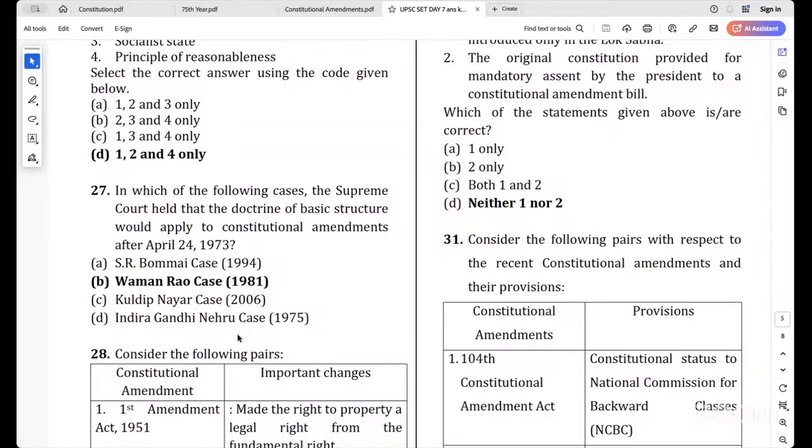But it didn't pronounce that it would be applied to amendments following 24th April 1973. This Waman Rao case happened in 1981. There they pronounced that this basic structure will be applied continuously after 1973. In that case only, this applicability came into being. Clear? So just know this case, because everyone knows about the Kesavananda Bharati case, but no one knows about this.